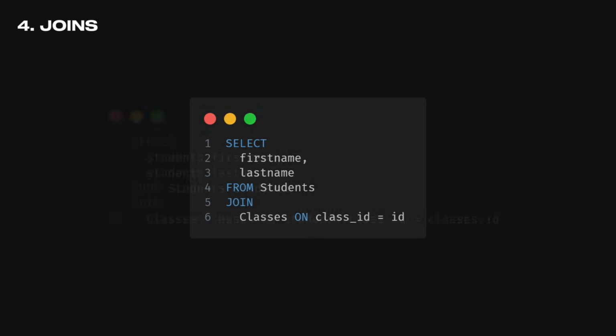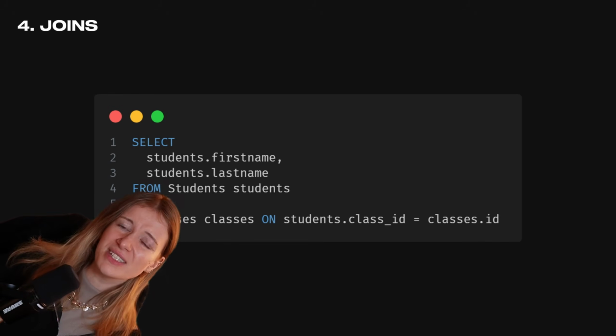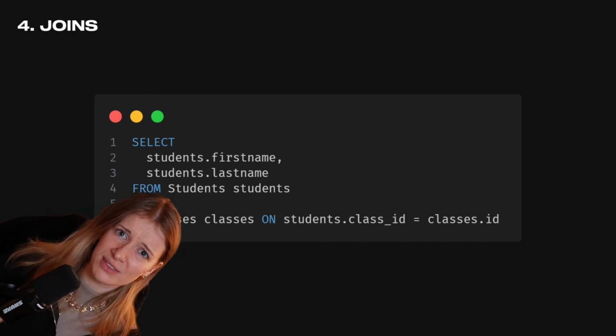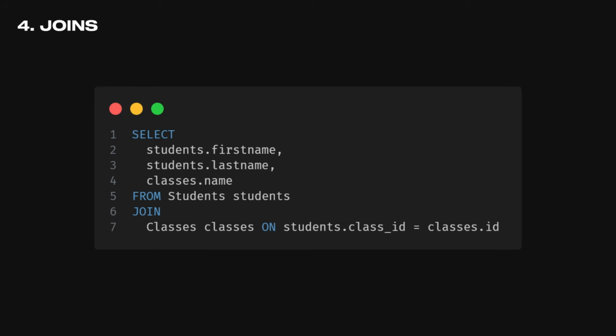That's why we will give a name to both tables to be able to distinguish columns having the same name. It is clear now that we are pointing to the column ID from the table classes. But with this, we still don't have the data from the students class in our results. And for that, let's add the last puzzle piece. We will add a third property line, classes.name, which means that we're going to retrieve the name of the class in which the student is alongside their first name and last name. Oh my God, we did it! We joined two tables together to be able to retrieve the data from both of them at the same time.